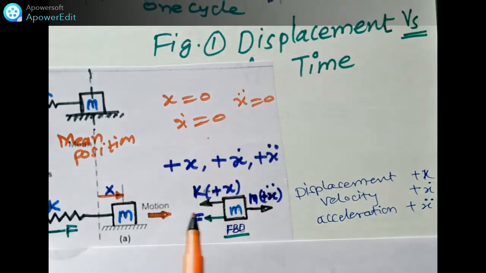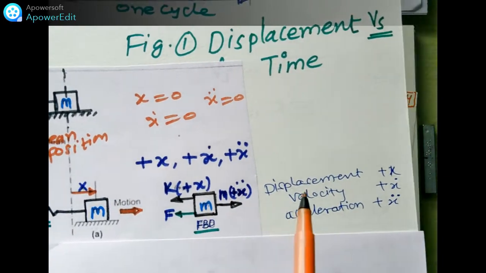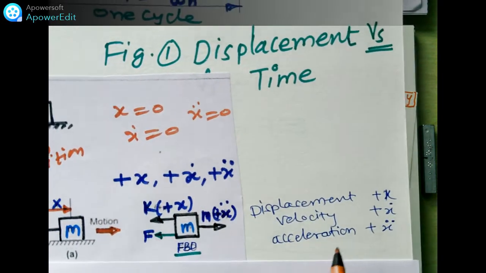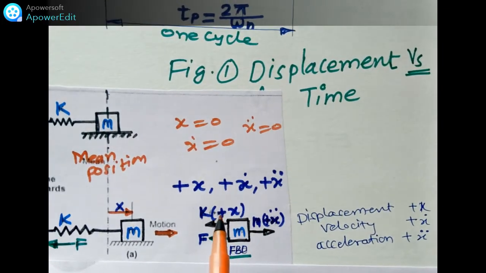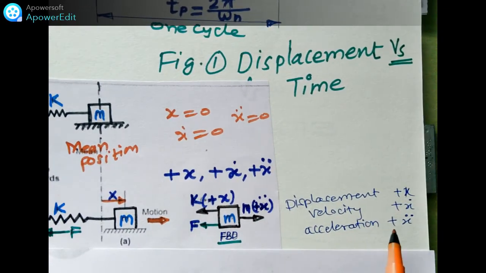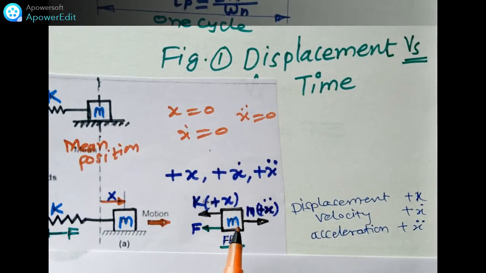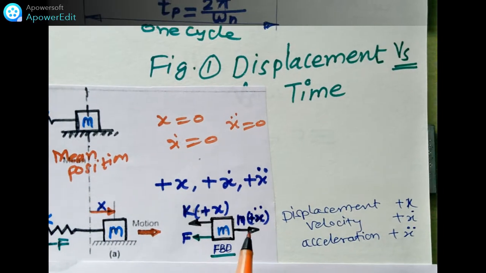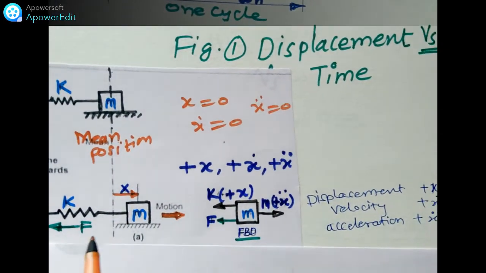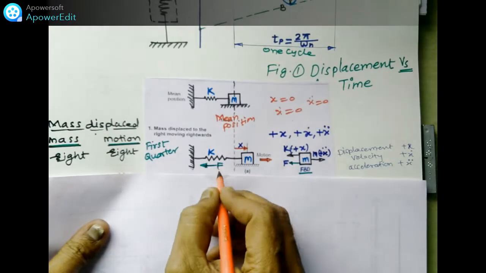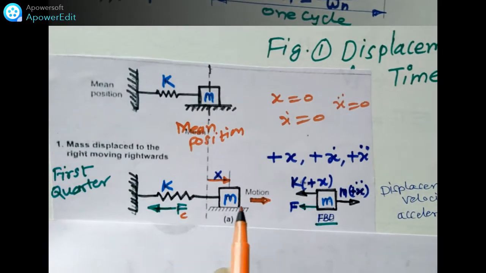Due to this motion in this direction, the frictional force Fc always acts in the opposite direction. So this is the first quarter.